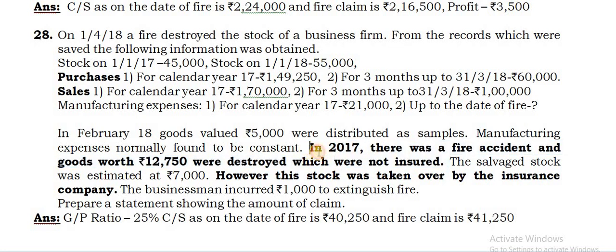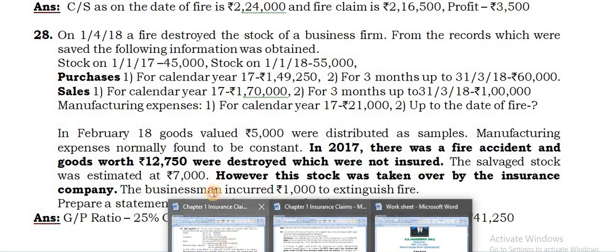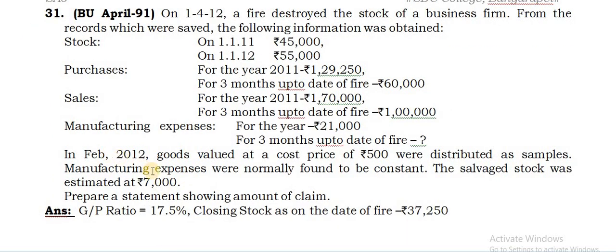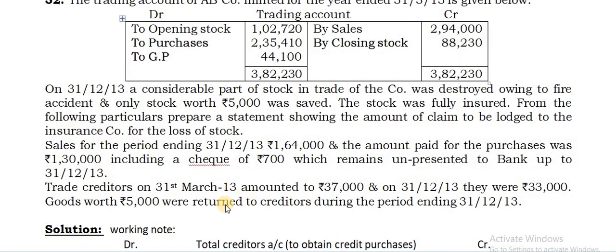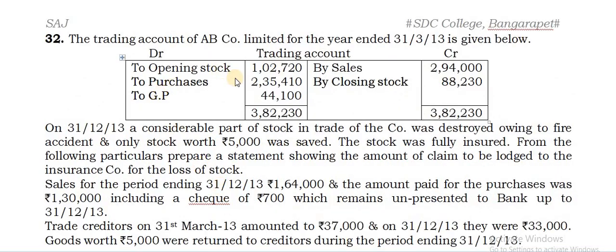This was the extra point found in question number 28, but that is not there in question number 31. Leaving that, other items are almost similar, so I don't want to explain this much. You can do it by yourself. Alright. So question number 32 also will be your homework problem. Okay, you can do it by yourself.